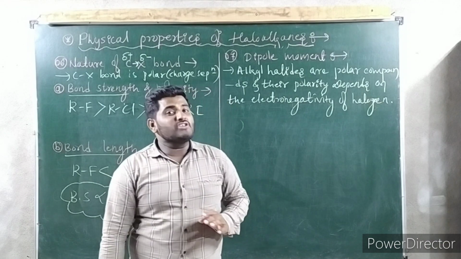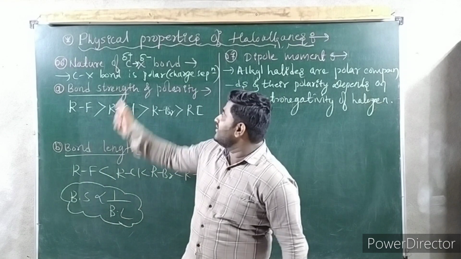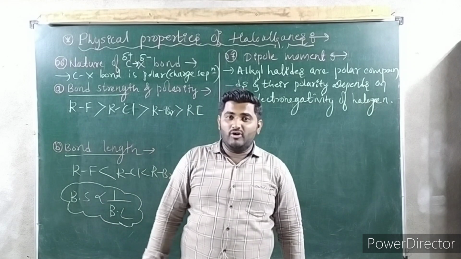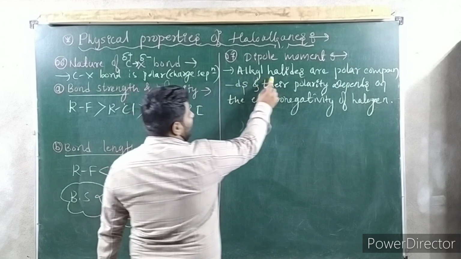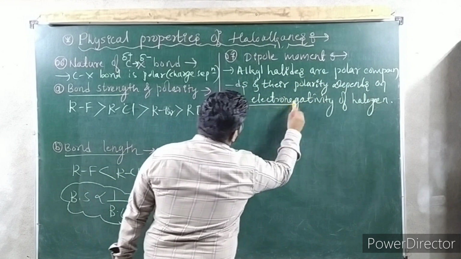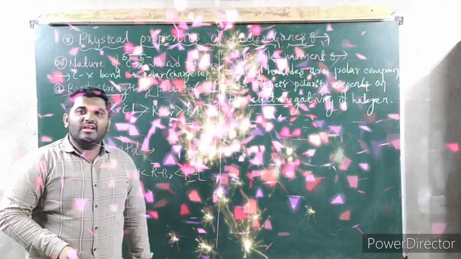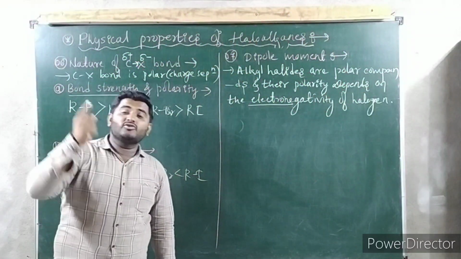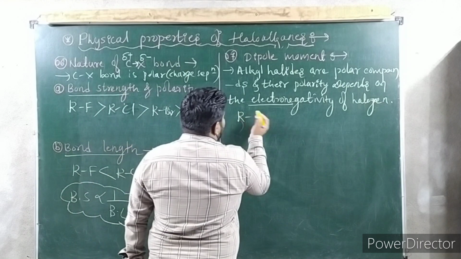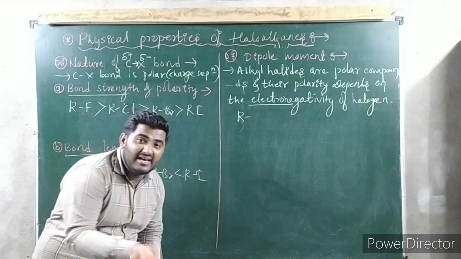When a dipole moment is observed, when there is a polarity, and already we have studied in haloalkanes, there is a polarity in the C-X bond. So carefully see, alkyl halides are polar compounds and their polarity depends on the electronegativity of the halogen. So what you should get? Higher the electronegativity, higher is the polar bond.